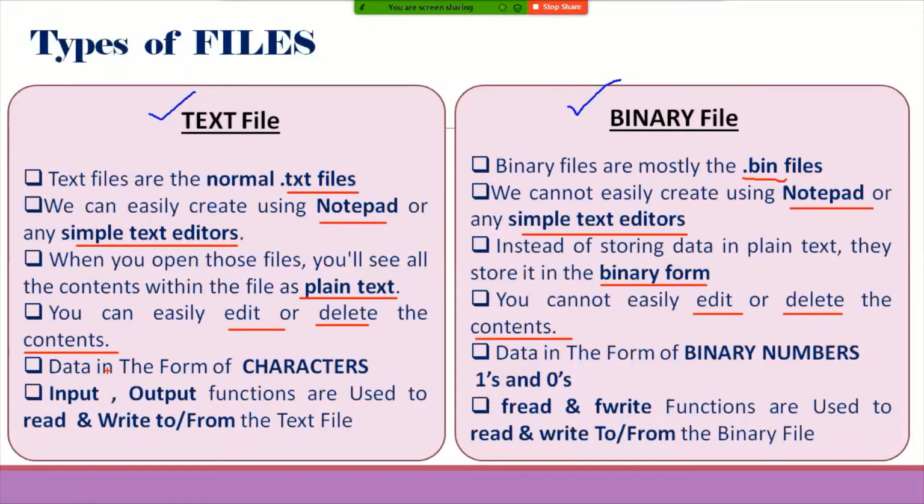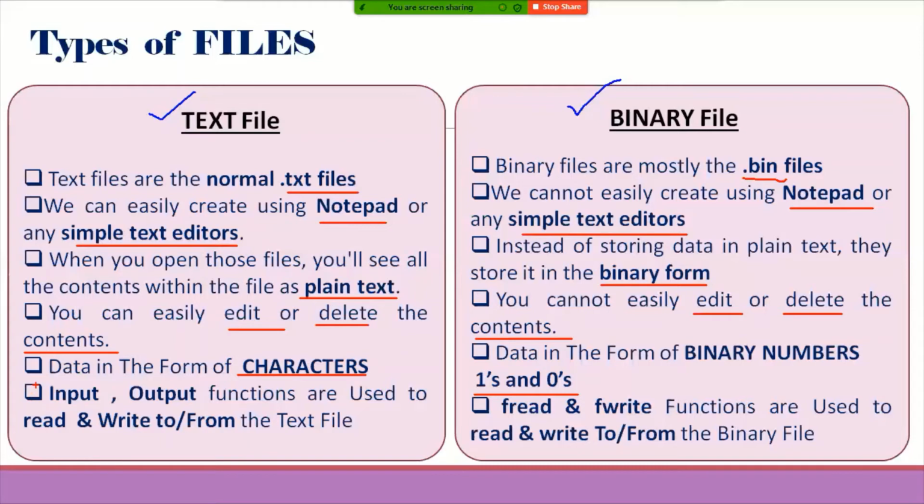And in the case of a text file, data is in the form of characters. That is, a text file contains data in the form of characters. A binary file contains data in the form of ones and zeros. As in the previous point, we cannot edit or delete it very easily by using simple methods.